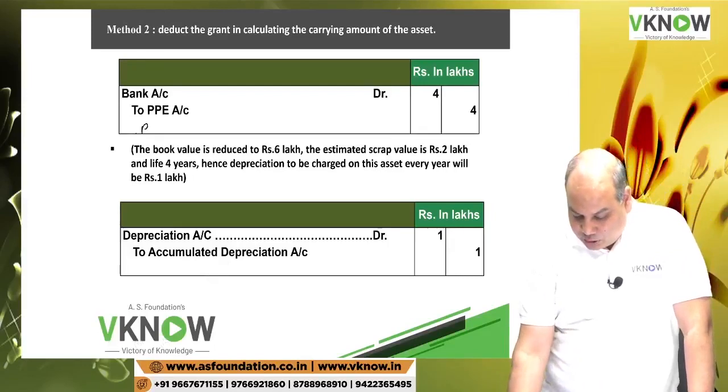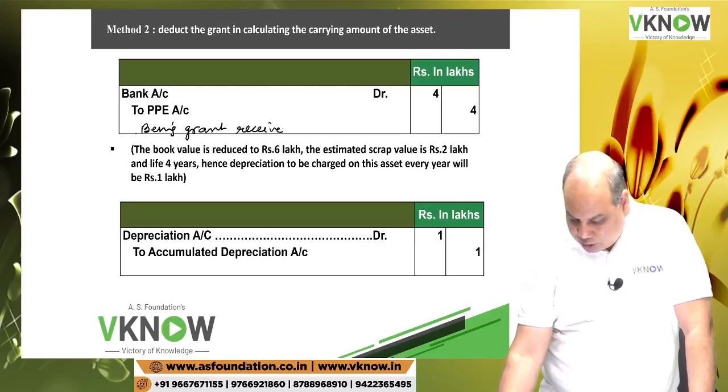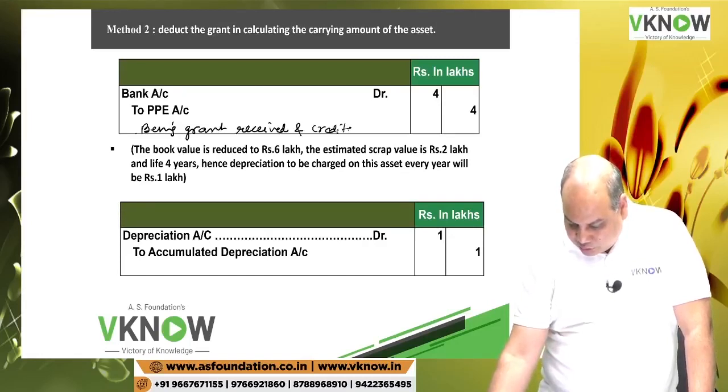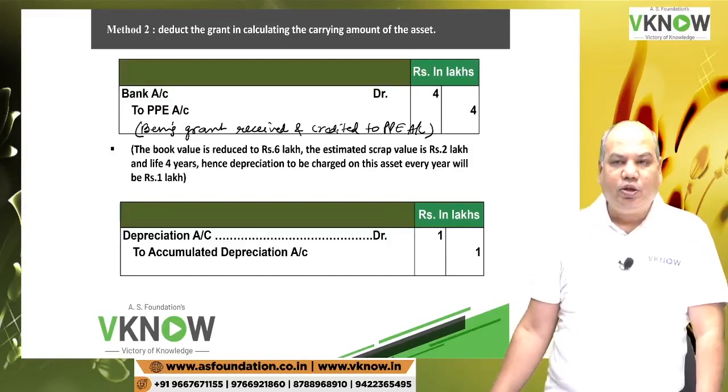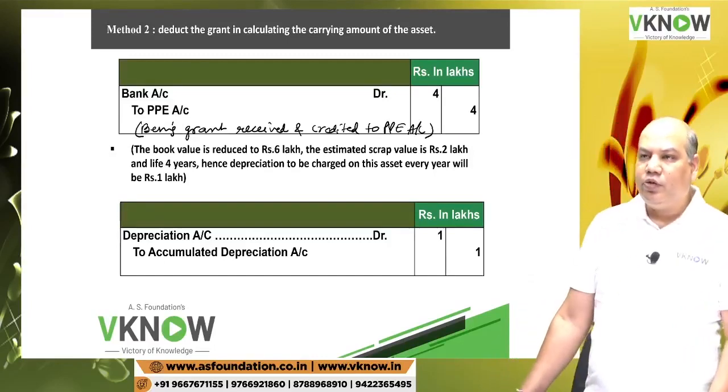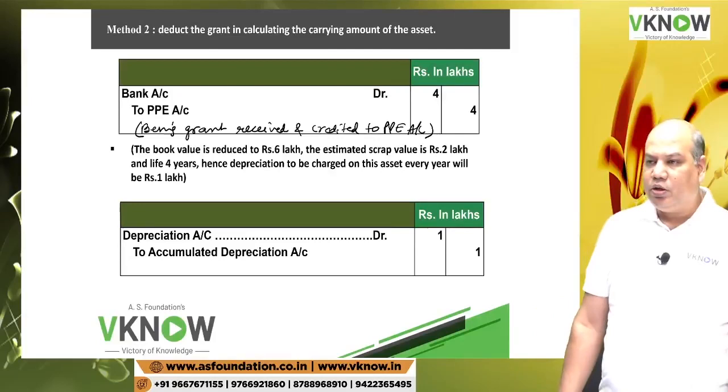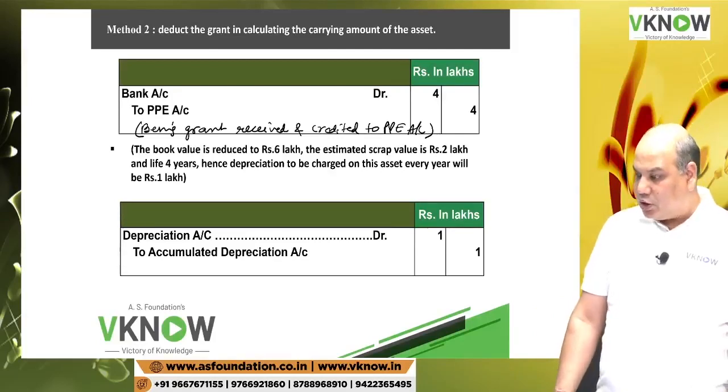Write down: being grant received and credited to PPE account. Then write a note.